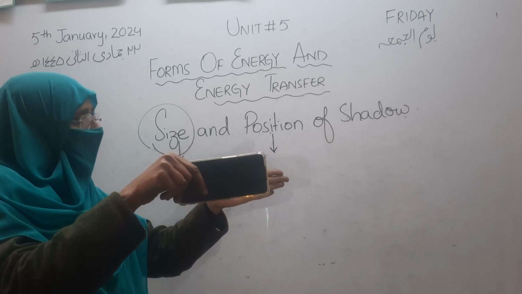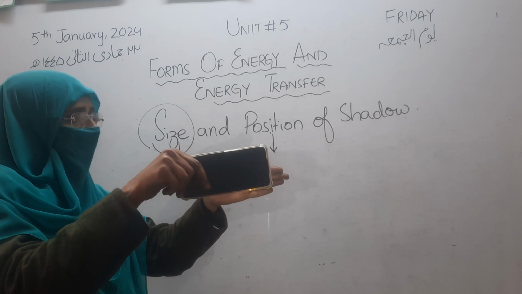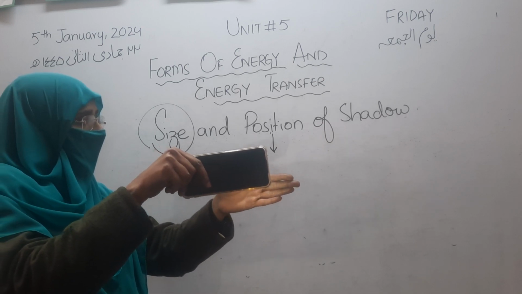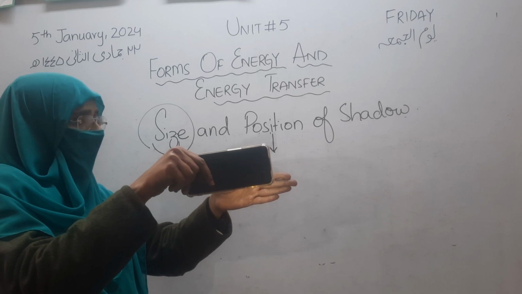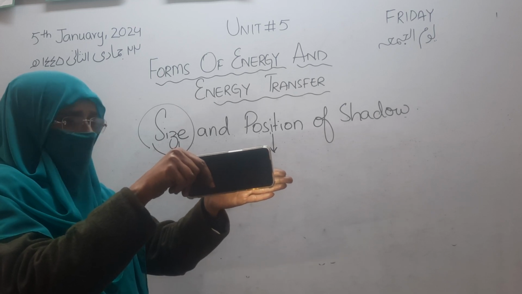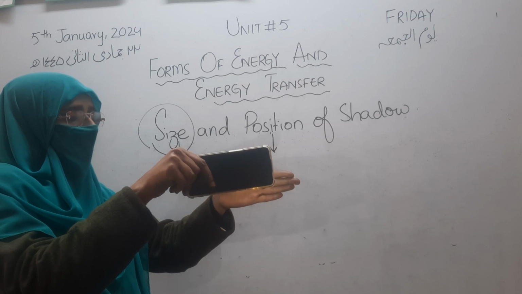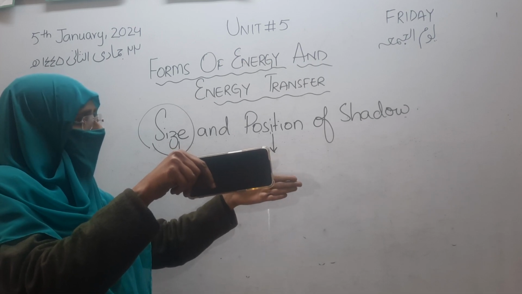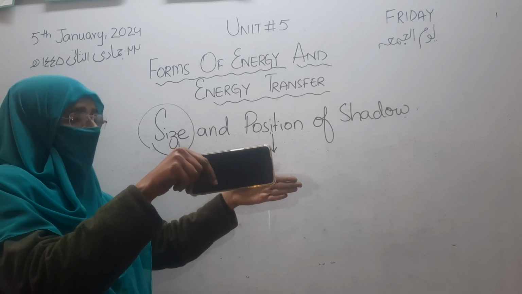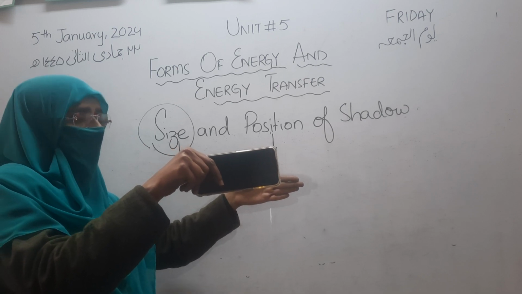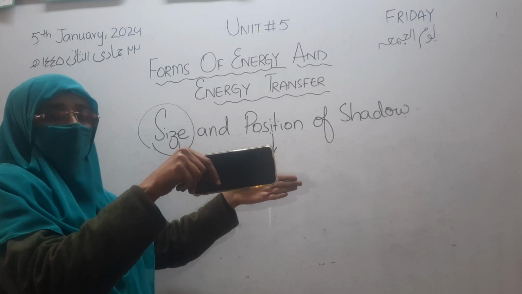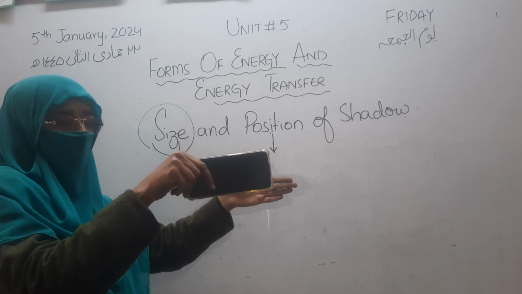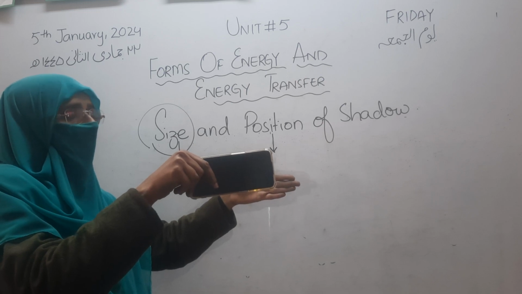So if I am bringing my hand closer to the source, you are seeing that the shadow is becoming bigger and bigger in size. And if I am moving my hand or the object away from the source, the size of the shadow is becoming smaller.